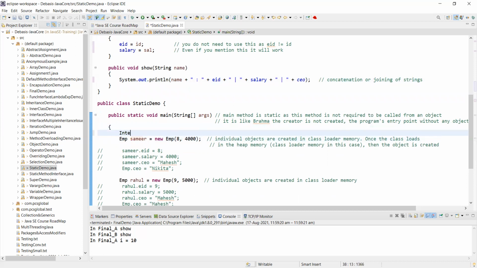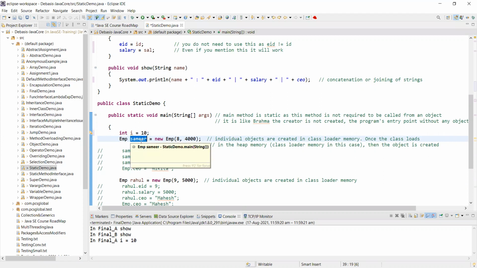Whenever we say integer, I could have said int. Okay, let me say int i equal to 10. What does that mean? That means this int is a type of data, and i is the variable name. So can I say that this is the type of the data and this is the variable, Samir? Can we say that?